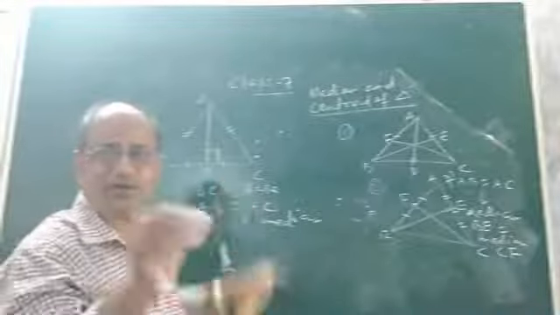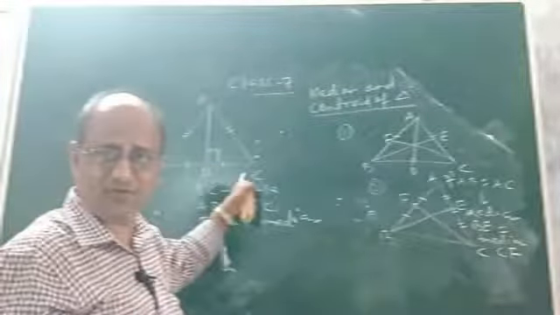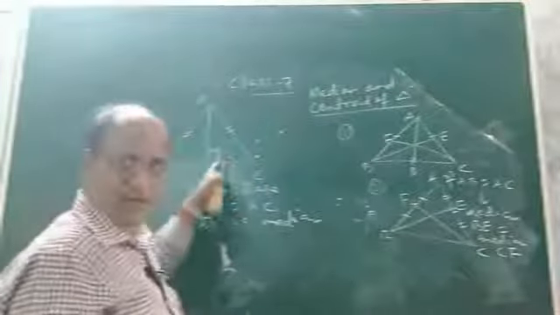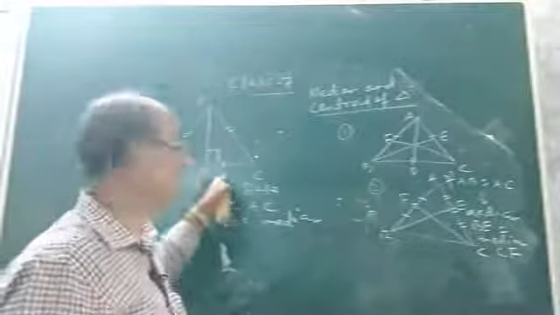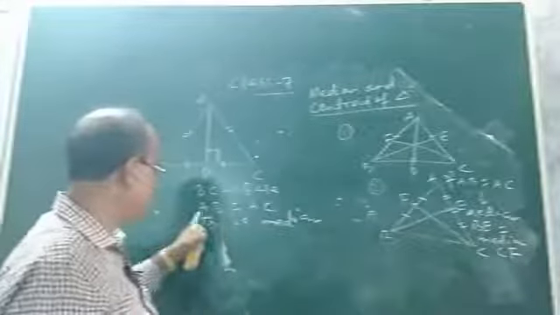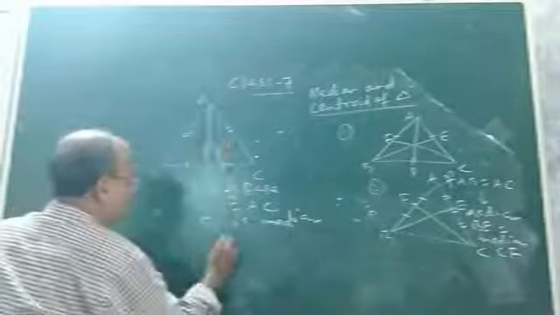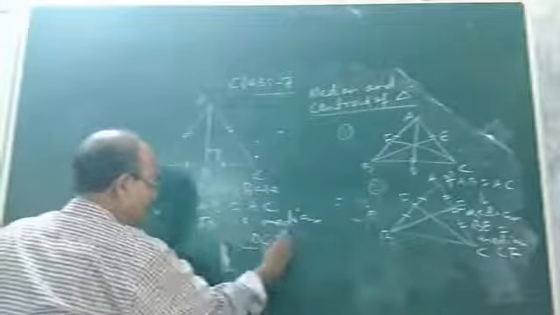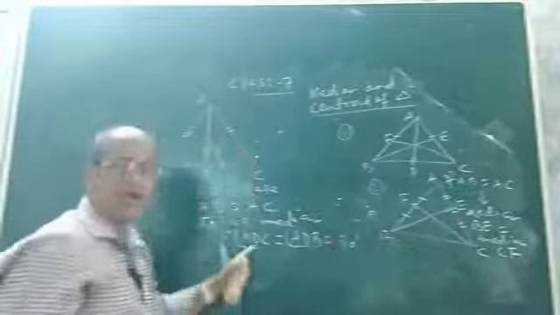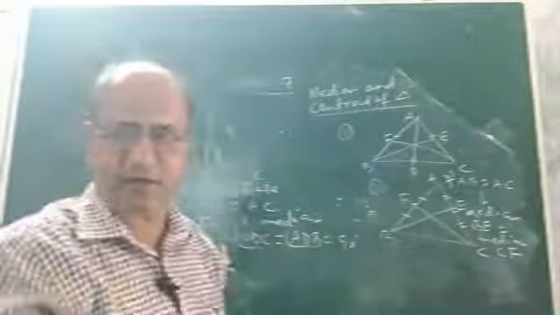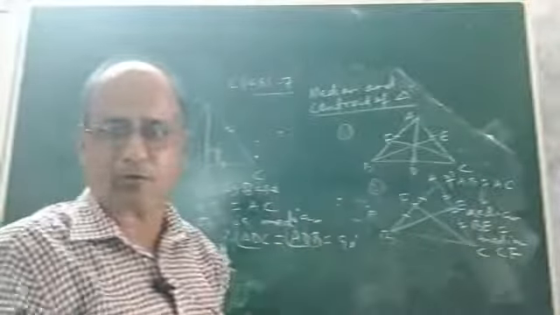What I mean to say is, if you take an isosceles triangle and draw the median to the base, that median will be perpendicular to the base. You can easily verify experimentally that this angle will be 90 degrees. If AB equals AC is given, AD is median given, and BC is the base, then automatically angle ADC and angle ADB will be 90 degrees. This can be easily verified. And there is another chapter which we are going to read later, that is congruence of triangles. In congruence of triangles all these things can be proved easily with the help of congruency.